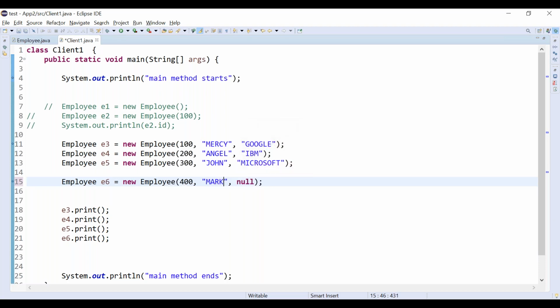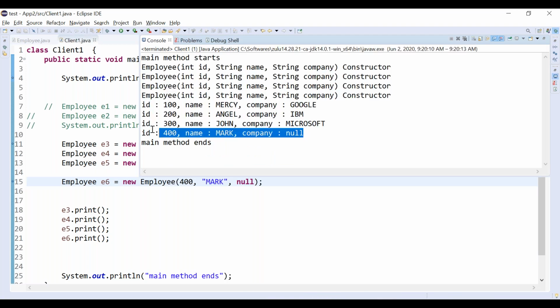Mark is the employee, and we don't know his company details. Let's run it. See here, in the last output, what are we getting? ID is 400, name is Mark, but company we don't know. If you don't know any value, you can pass null.